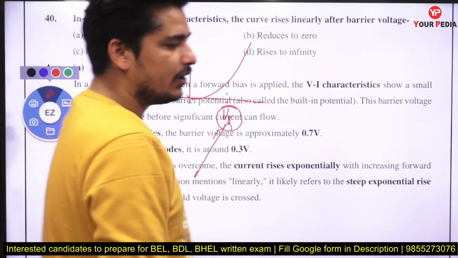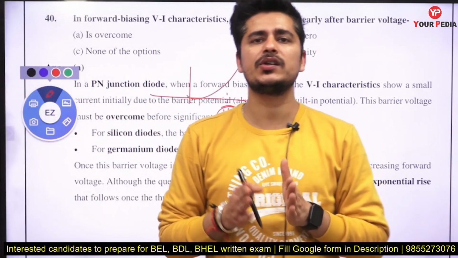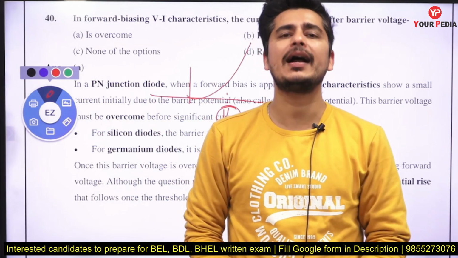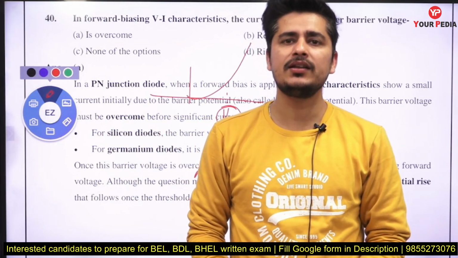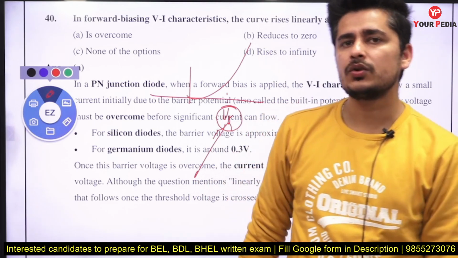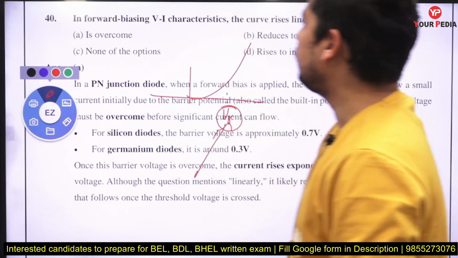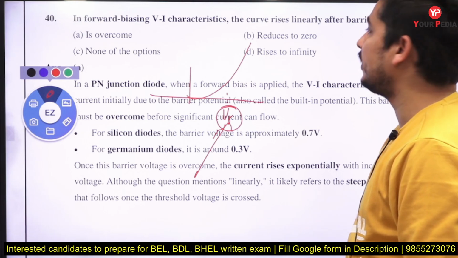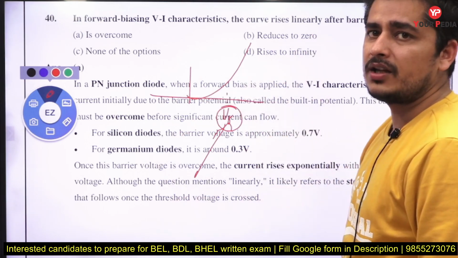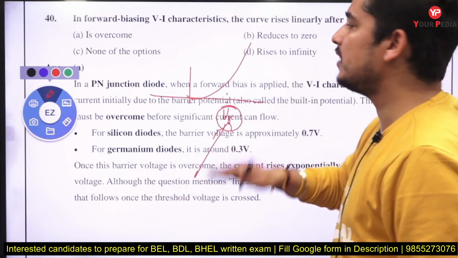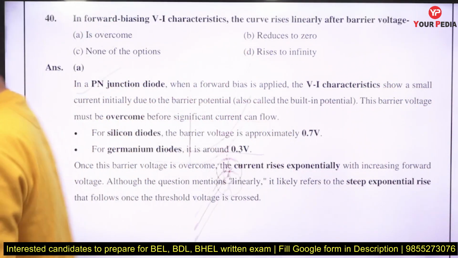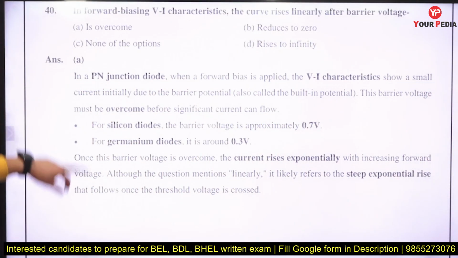Due to this barrier voltage, no charge carrier is crossing the junction. Whenever the barrier voltage is overcome by the external voltage, then current will flow. So what will be the answer? When you overcome the barrier voltage, there will be a linear increase in your current. So the answer will be A here, right?